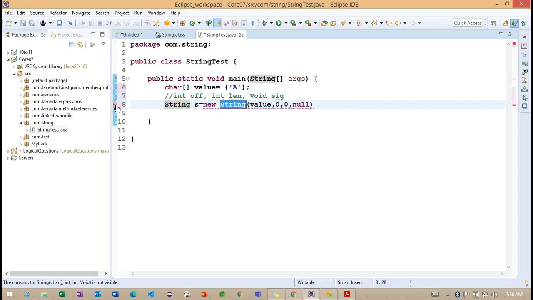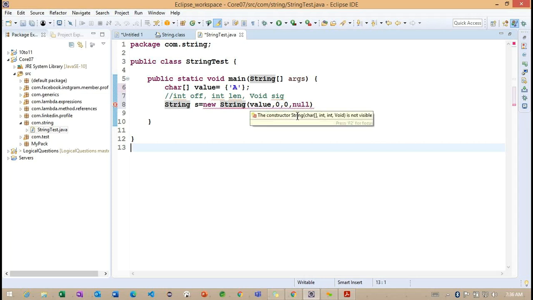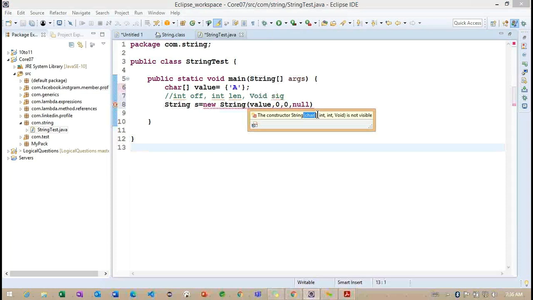Now you can see that with the new keyword and the constructor, we create an object. But why are we getting an error here? The constructor String with a character array and int arguments is not visible here. So this particular constructor is available, but it is not visible. Why is it not visible?